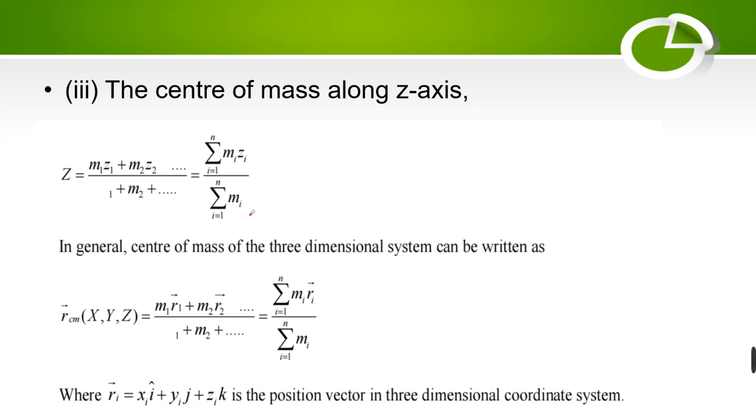So the center of mass of a three-dimensional system is taken as R_CM, the position vector of the center of mass, and it is summation i equal to 1 to n of mi ri divided by summation i equal to 1 to n of mi, where ri is the position vector. We all know that xi i vector plus yi j vector plus zi k vector is the position vector in a three-dimensional coordinate system.